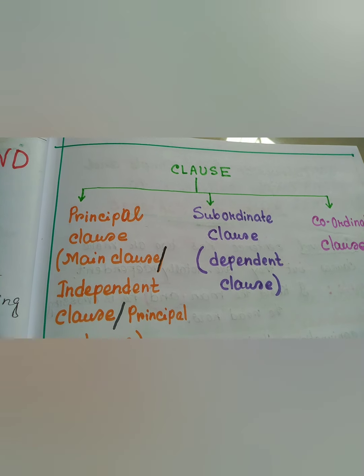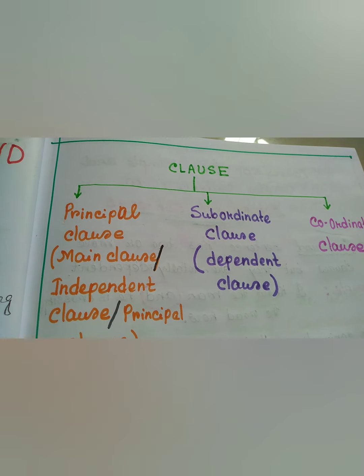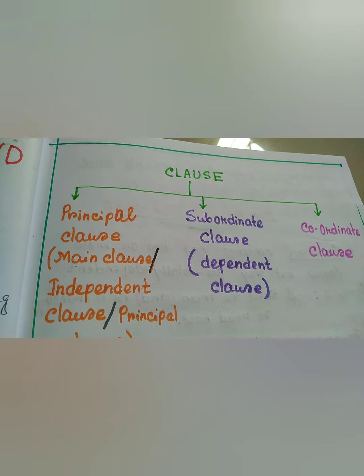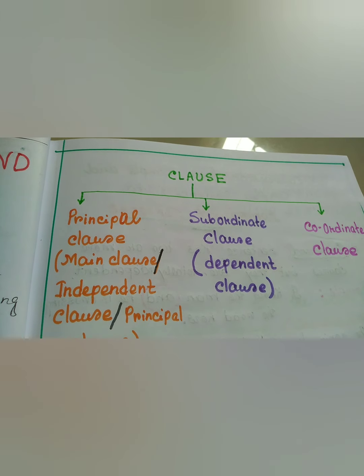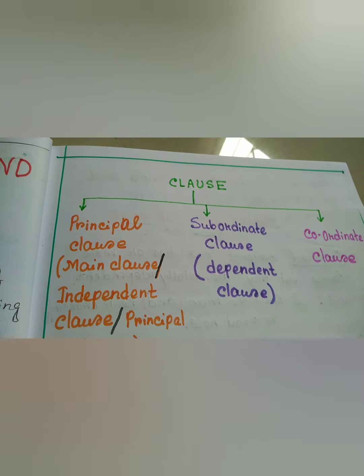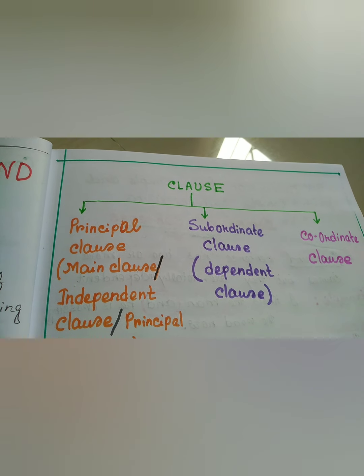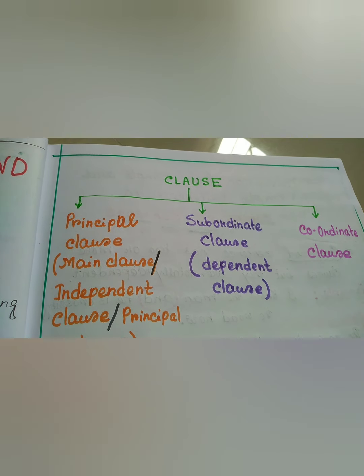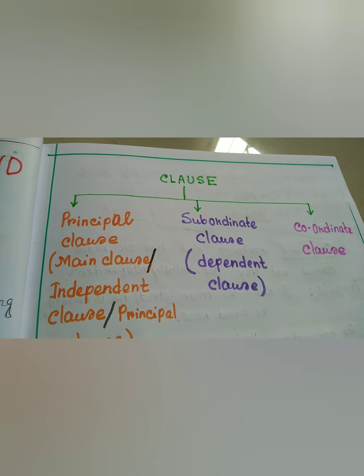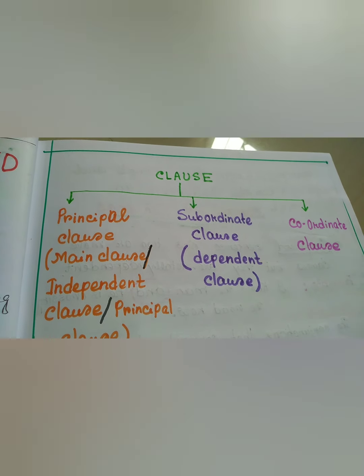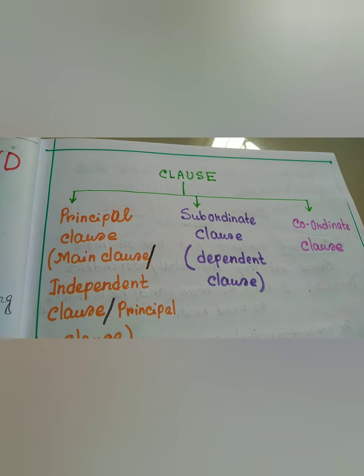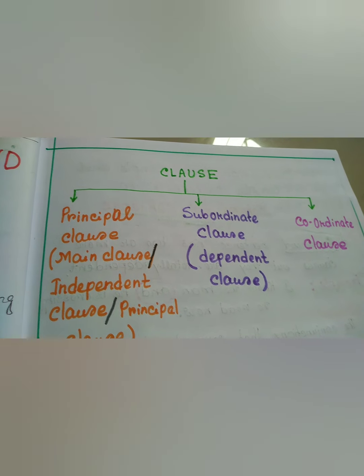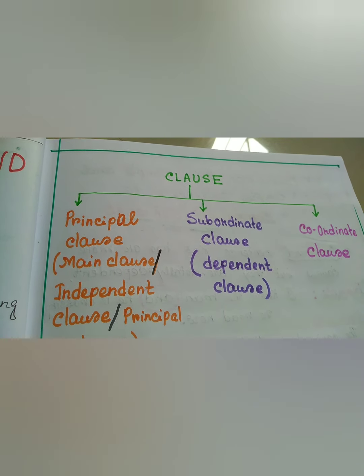However, a clause has three main variations, three main types. They are principal clause, also known as main clause or independent clause. That is, this type of clause is independent. They are not dependent on anything or any other clause. They are self-sufficient.